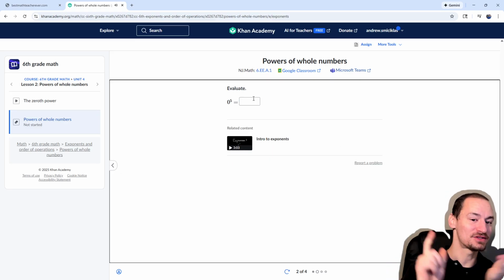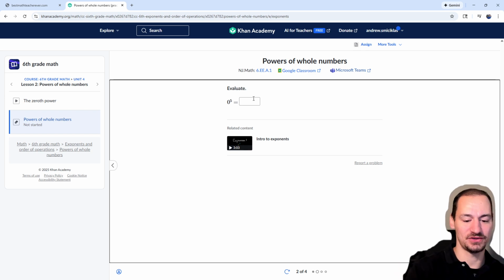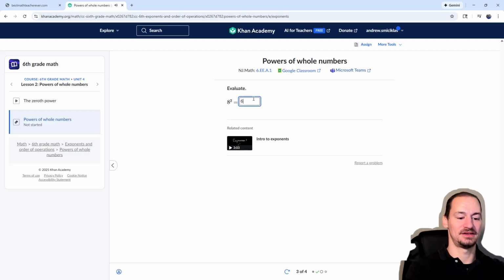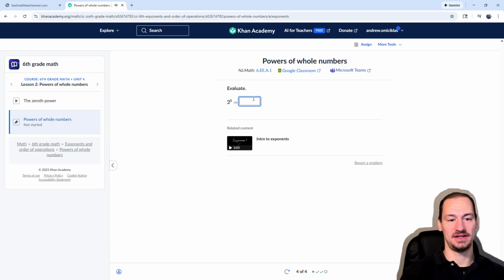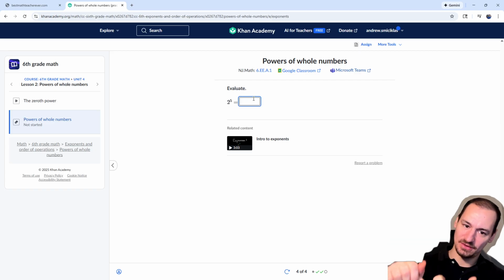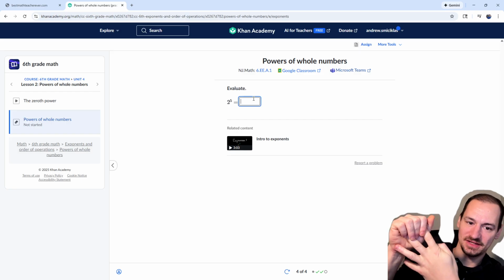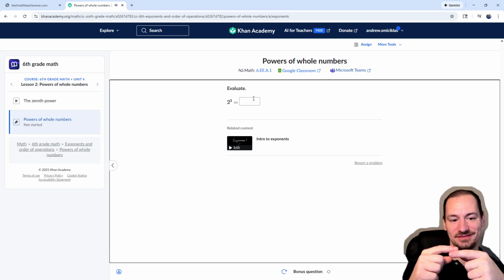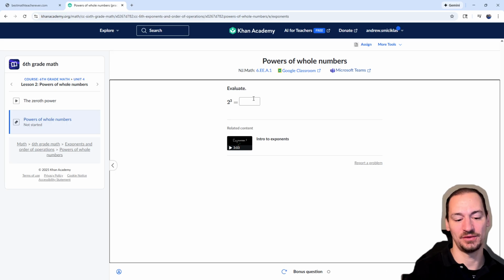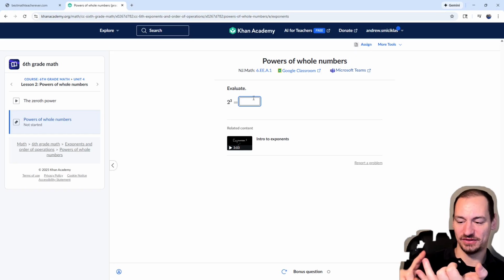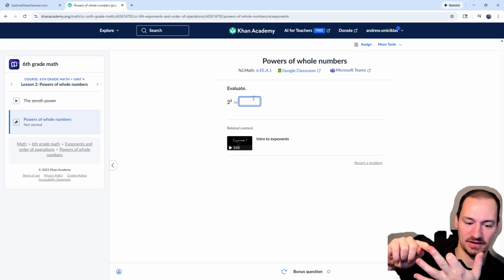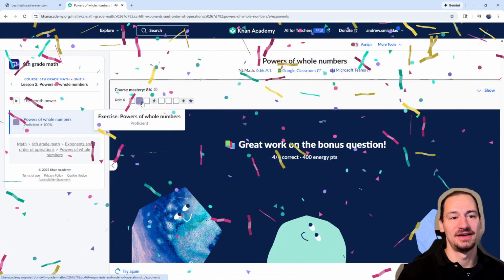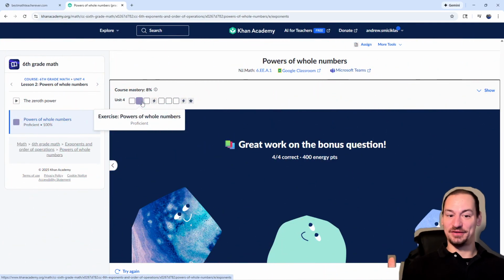Okay, so this means 0 times 0 times 0 times 0 times 0. And when you multiply 0 a bunch of times, it's still going to be 0. This means 8 times 8, 64. This means 2 times 2, which is 4, times 2 again, which is 8, times 2 again, which is 16, times 2 again, which is 32. And then, something nice to know is that if you only miss one question, Khan Academy will give you a bonus question. So 2 times 2 times 2, 2, 4, 8. And there you go, turned it to purple. And not that hard to learn that if you don't already know that one.